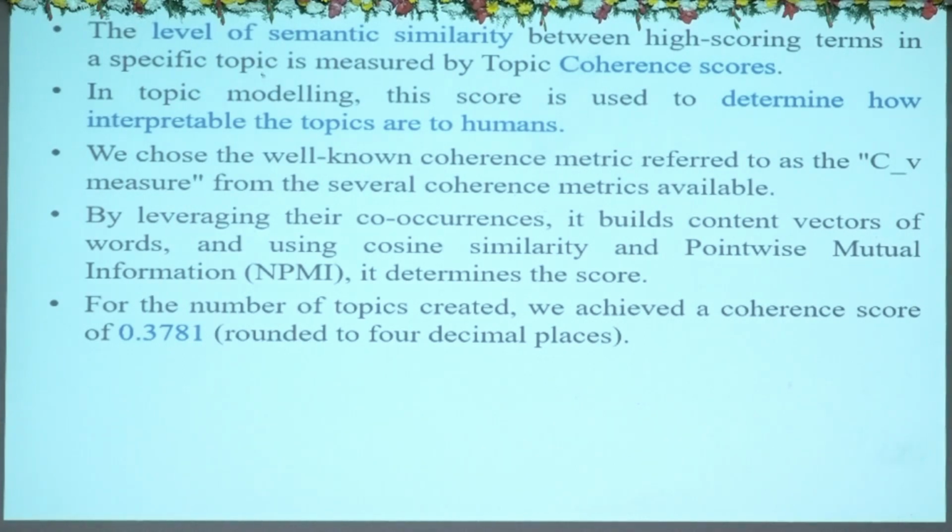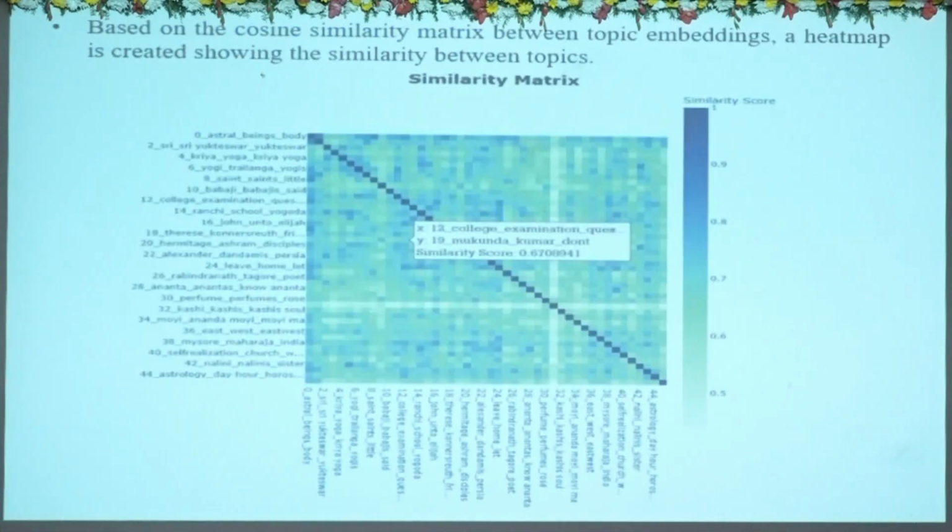And this is the CV measure. This is the metric we used to decide our coherence score. This is the coherence score, we got it as 0.3781. It tells us how far our topics are interpretable to people. So we got 0.3781, and there is no fixed requirement like we have to get 0.51. There is no range for that actually. It depends, once again, on the use case.